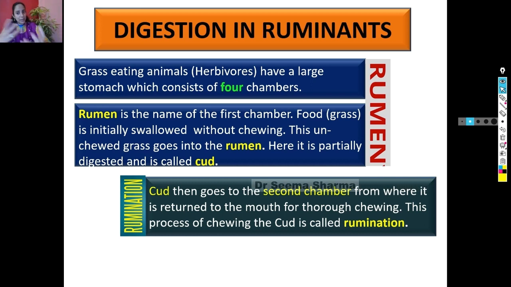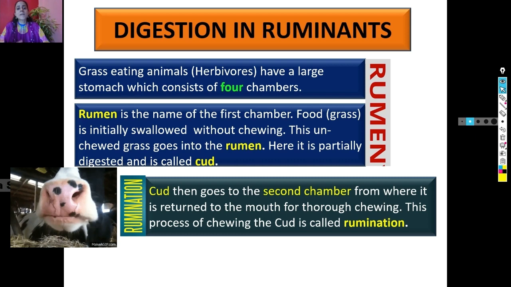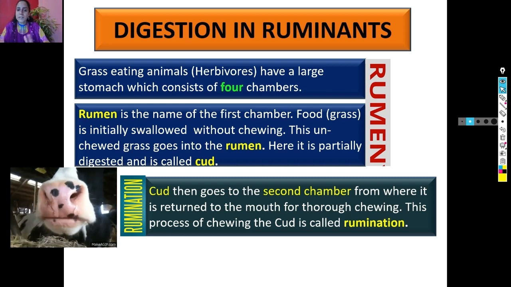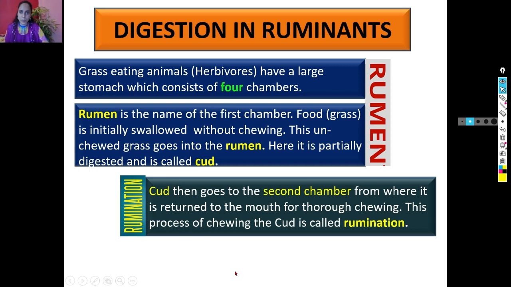Food which is hurriedly taken in by the herbivore comes to a bigger sac, the first chamber called rumen, and then goes to the second chamber of the stomach, and from there it comes back to the mouth for thorough chewing, meaning proper grinding of that food and mixing of saliva in it. The process of chewing of cud is called rumination.